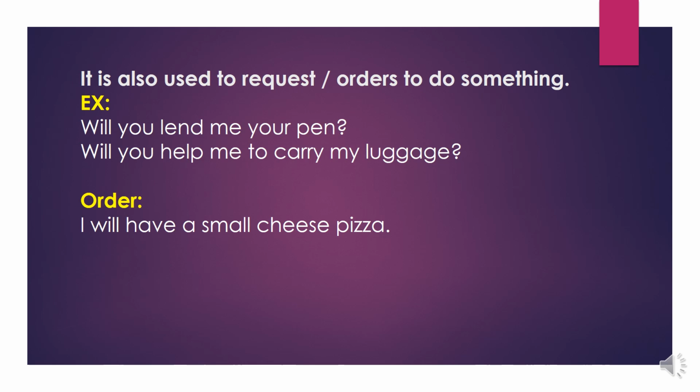Will is also used to request or order to do something. Examples: will you lend me your pen? Will you help me to carry my luggage? In these sentences, future simple is used to request something from someone. Next, order. For example, if you went to a restaurant and the waiter asked you, may I take your order? Then you replied, I will have a small cheese pizza. Here it is used to show an order.